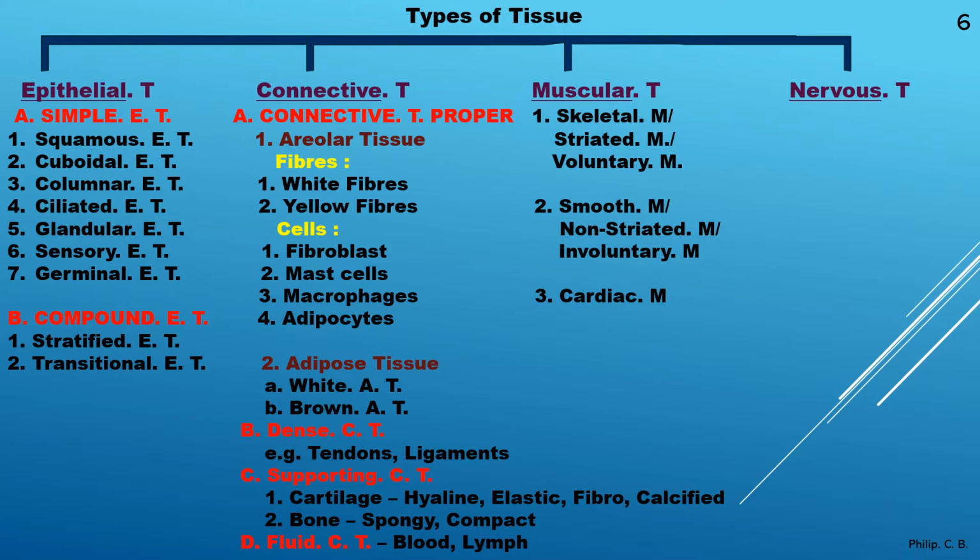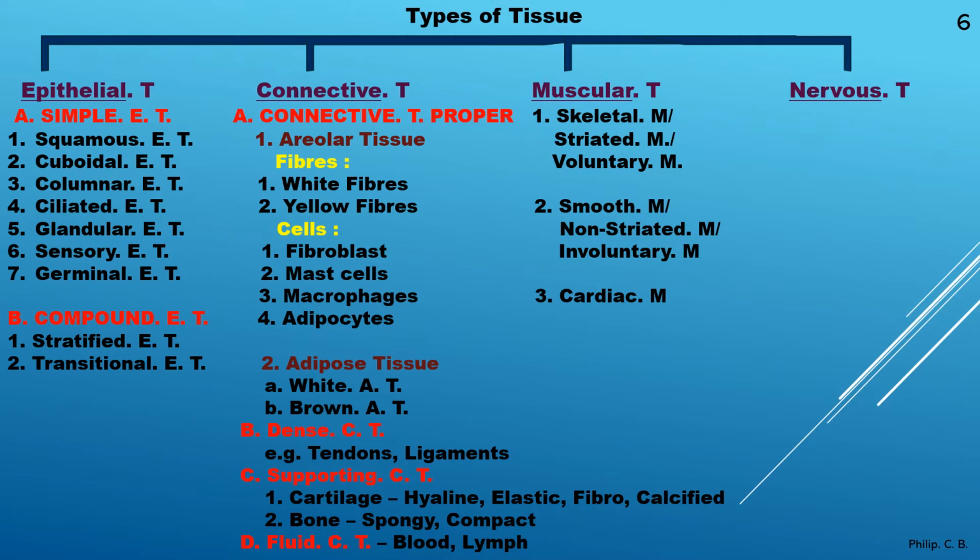Muscular tissue, again the third type, you have skeletal, smooth and cardiac. Three types are there, but again remember the other names which will help you to differentiate. Skeletal is also called striated muscle because of the presence of striations. Voluntary muscle because it functions on our will. Second type, smooth, otherwise called non-striated, no striations are present. And the third name, involuntary, which is not under our control. And the third type of muscular tissue is the cardiac muscle. From the name cardiac, it is present in the heart region. And fourth is the nervous tissue.